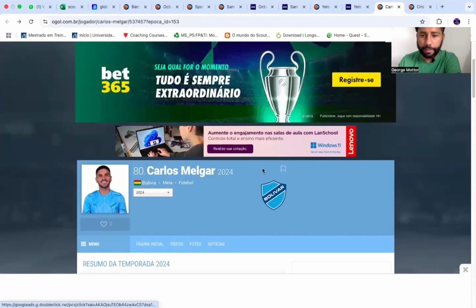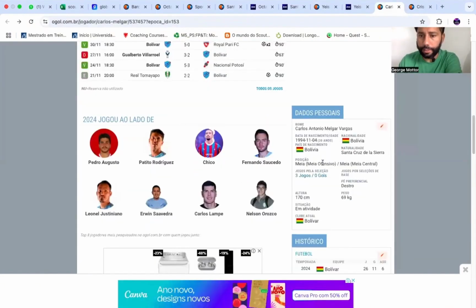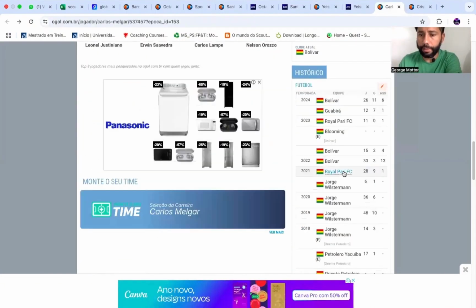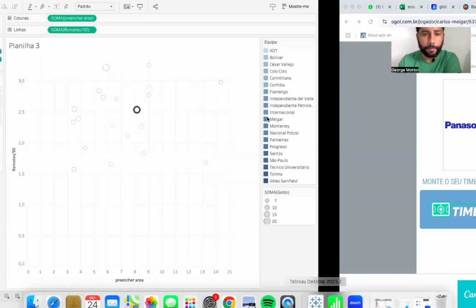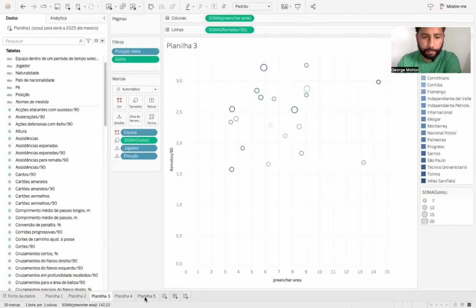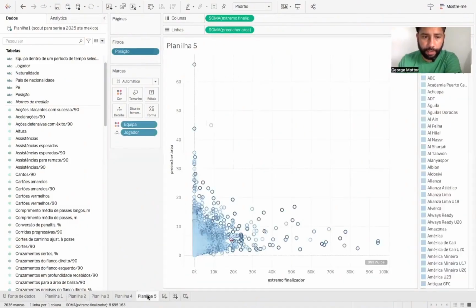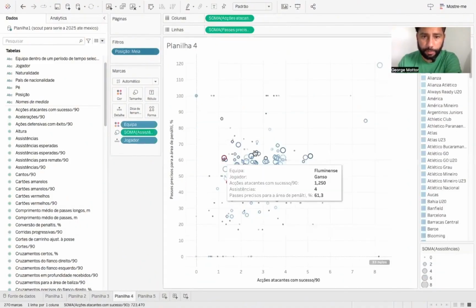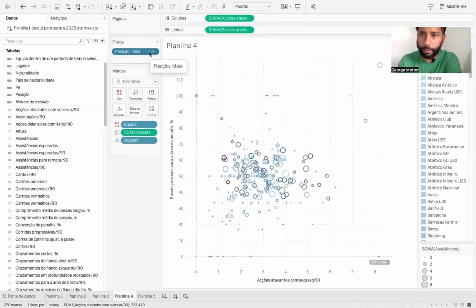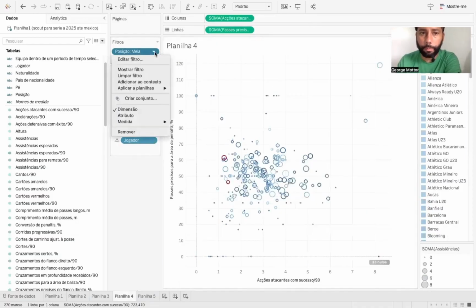Carlos Melgar is already one. He's quite a bit more seasoned. He's 30 years old, but he never left Bolivia. This is a truly unique context here for him. So for every spreadsheet that we're creating, we'll be adding some specific situations so we can identify which players from South America might fit our profile here in Brazilian football.